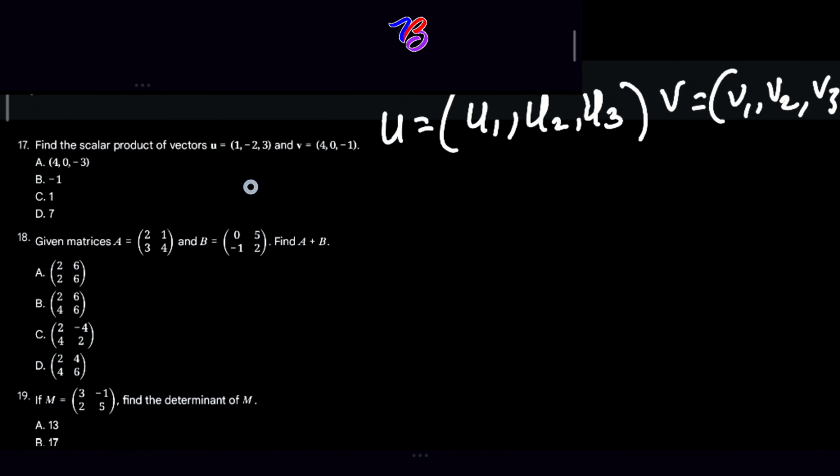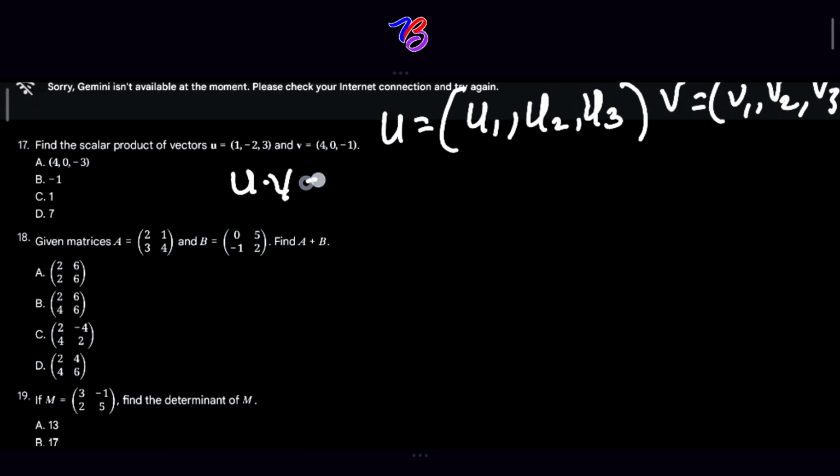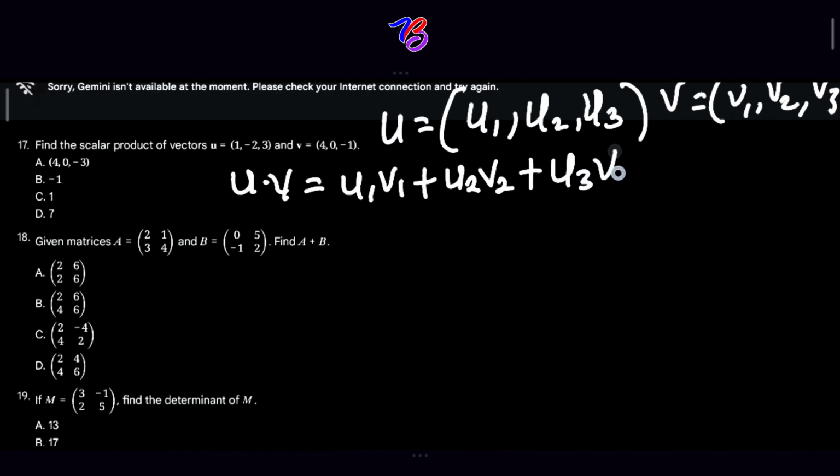So if we connect this, u dot v will now equal what? u1 v1 plus u2 v2 plus u3 v3. I hope you are following.